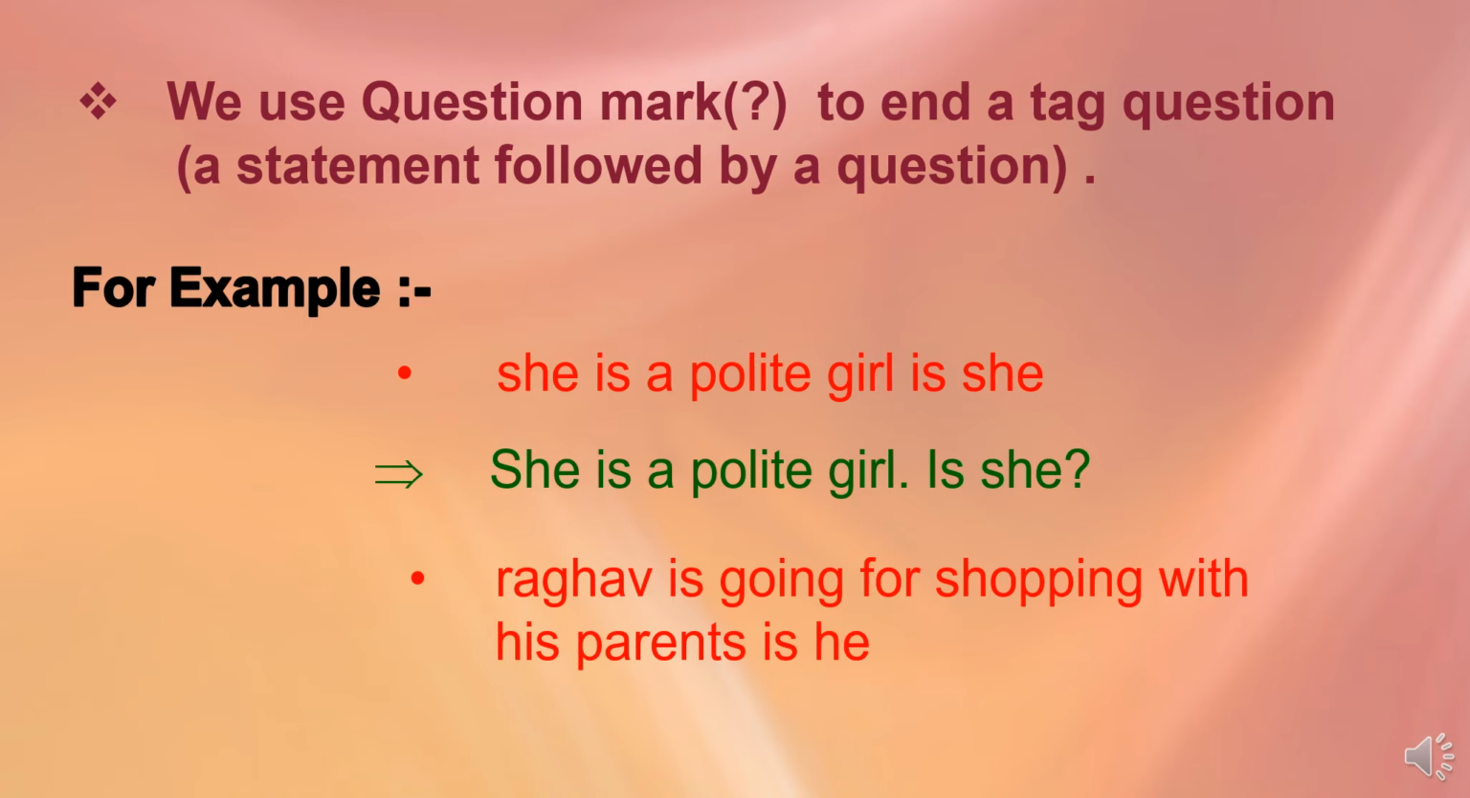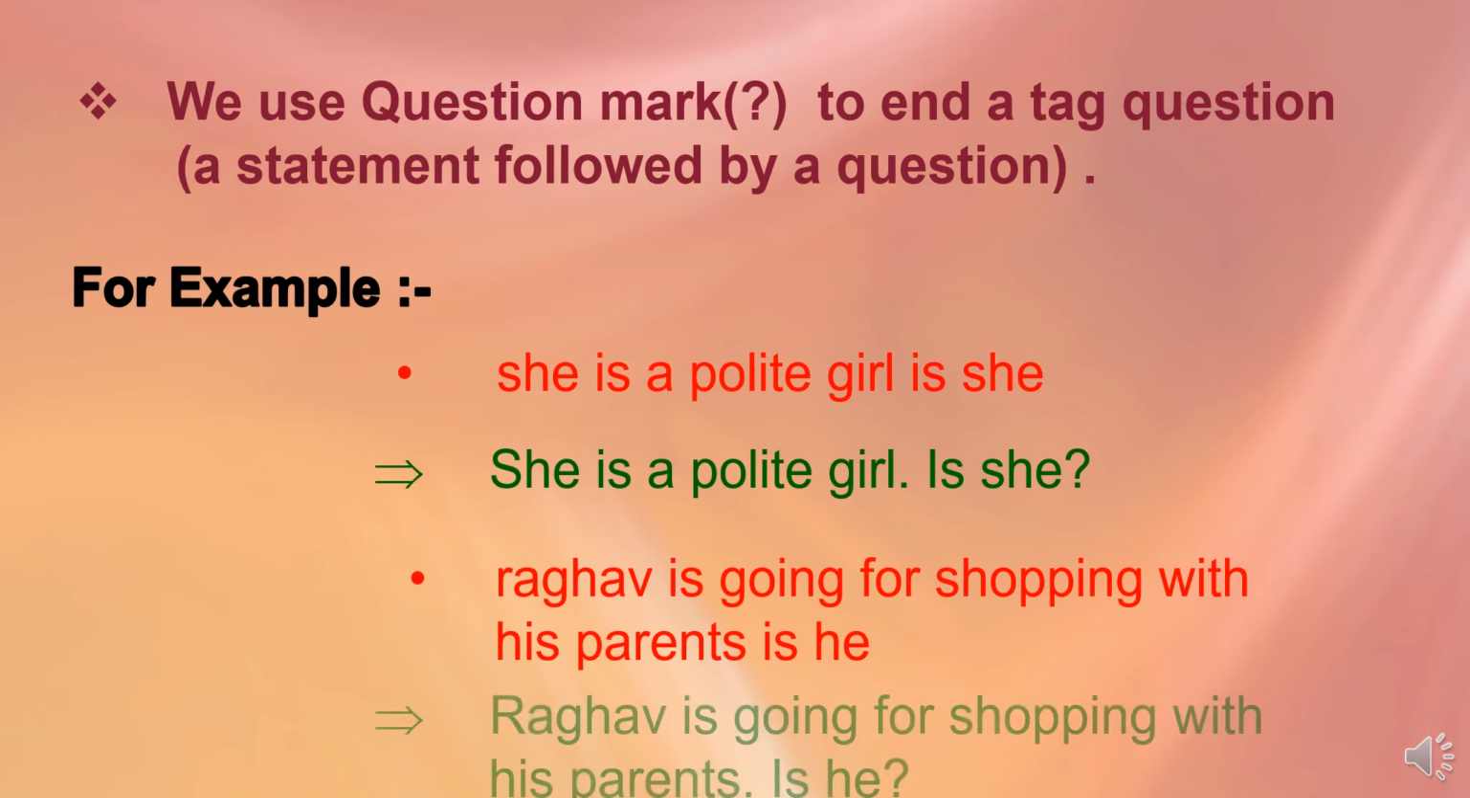Raghav is going for shopping with his parents. Is he? So in this case what will we do? We will write the first sentence the same as it is with the proper punctuation marks. It means we will write only R of Raghav as a capital letter, and after parents we will put a full stop. And what is the question? Is he? So I of Is will be capital, and after he we will put a question mark. So, Raghav is going for shopping with his parents. Is he? Like this. Understand? So it is called a tag question.